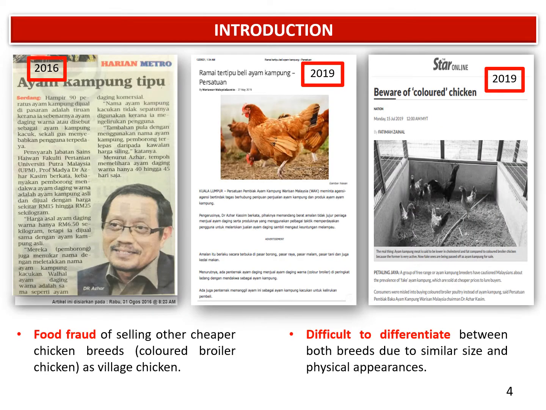This slide shares several reports regarding food frauds of selling cheaper chicken breeds as village chicken in recent years. In this case, it is regarding the selling of underage colored broiler chicken as village chicken in the local market. Consumers are not able to distinguish the carcass between both chicken breeds due to the similarity in size and physical appearance.